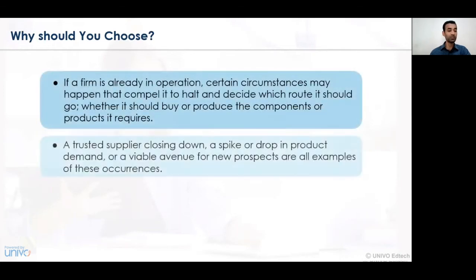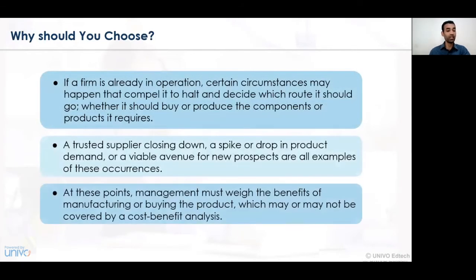Now, let's understand why we choose either one of those perspectives, that is either making or buying. In this particular case, a firm is dealing with all the operational activities which are in existence. Certain activities are undertaken based on the circumstances, whether to produce or not to produce. If we want to produce, then how much to produce, the decision keeps on changing. If the decision goes wrong, then it may incur a loss to the organization.